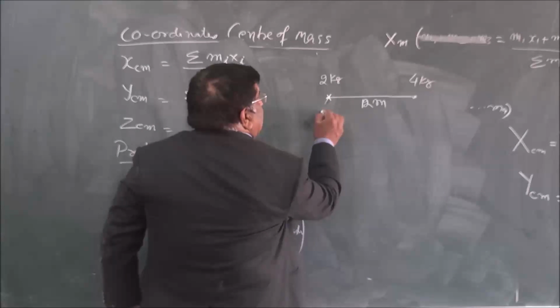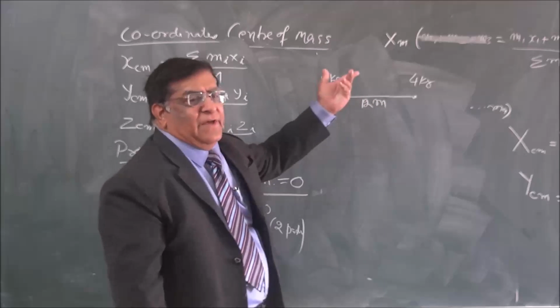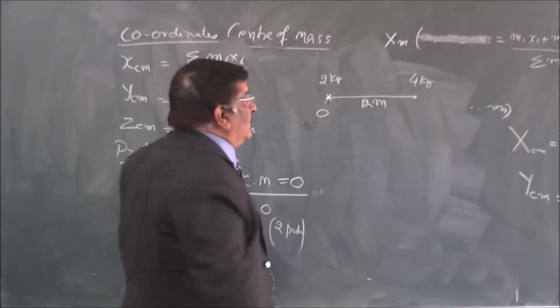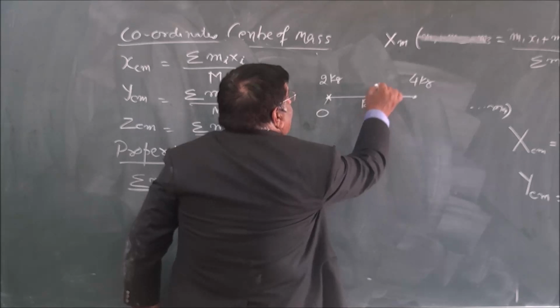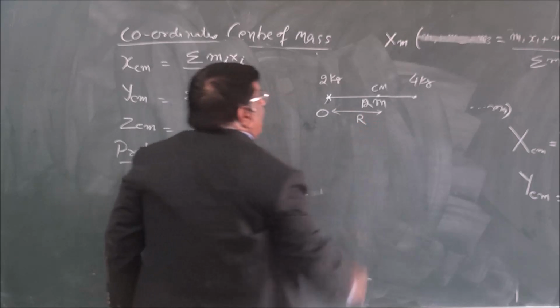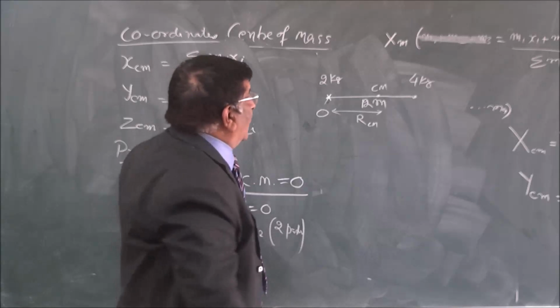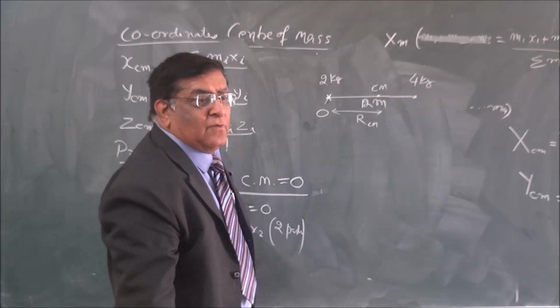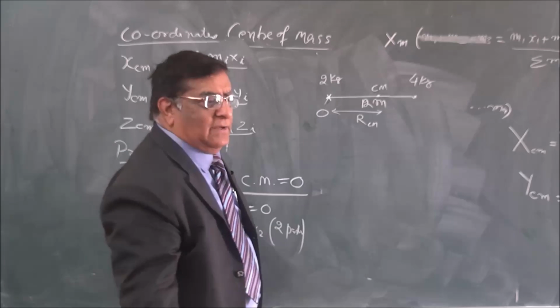So let us say this is the origin. Now, where should the center of mass be? Anywhere on the line. So let us say it is here. This is the center of mass and this distance is r, center of mass. Pardon? 8. What 8? Calculation. Yeah, that's right.